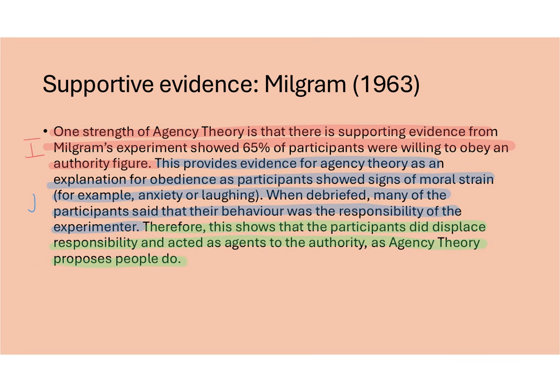They were just following orders. And finally, you need to then explain what the impact of your justification is on our understanding of obedience, on agency theory. So with that, you need to link that back to the theory.